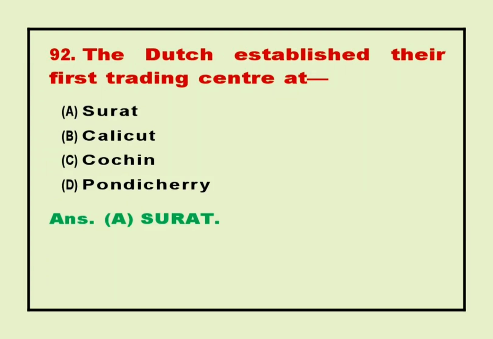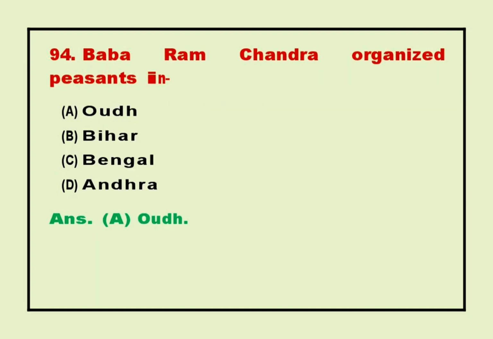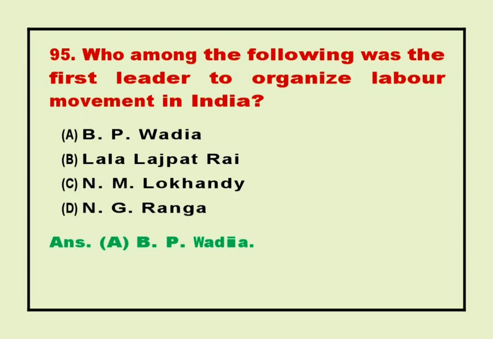92. The Dutch established their first trading centre at. Answer A. Surat. 93. Tipu Sultan was defeated by the British in. Answer D. Third Anglo-Mysore War. 94. Baba Ramchandra organized peasants in. Answer A. Oudh. 95. Who among the following was the first leader to organize labour movement in India? Answer A. B. P. Wadia.